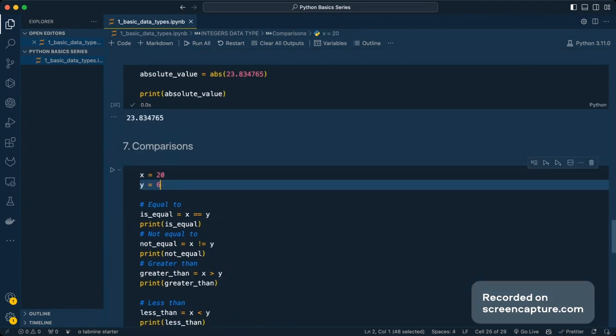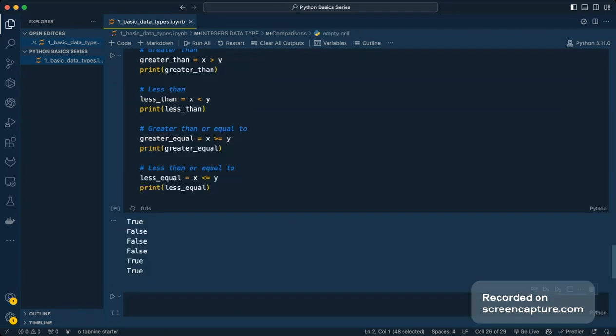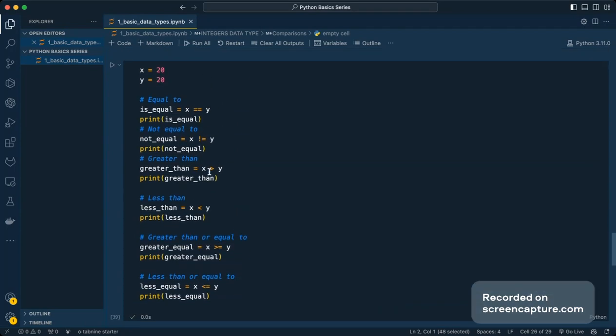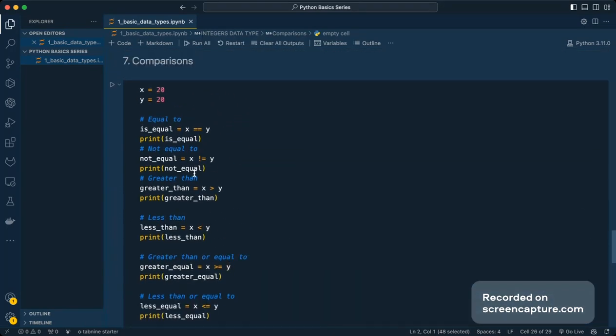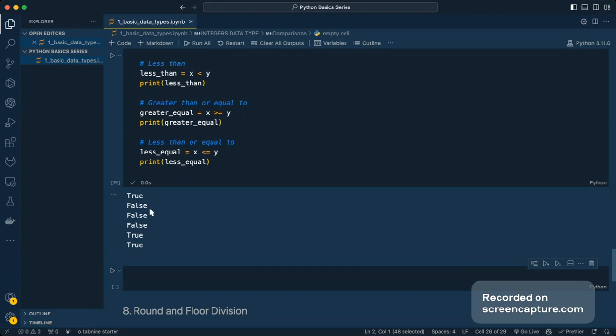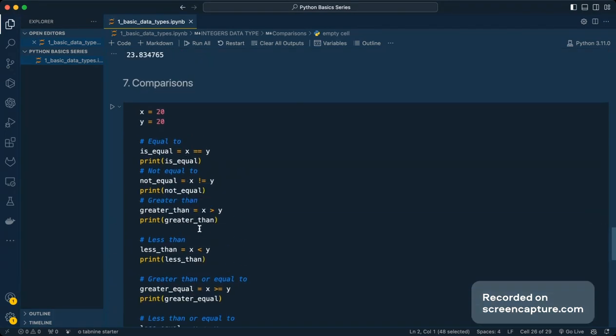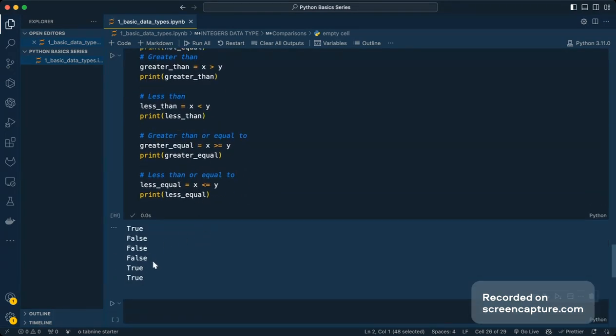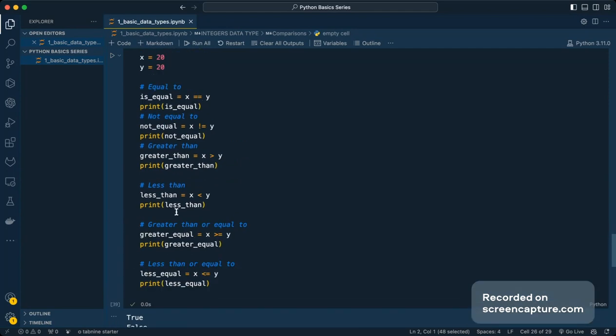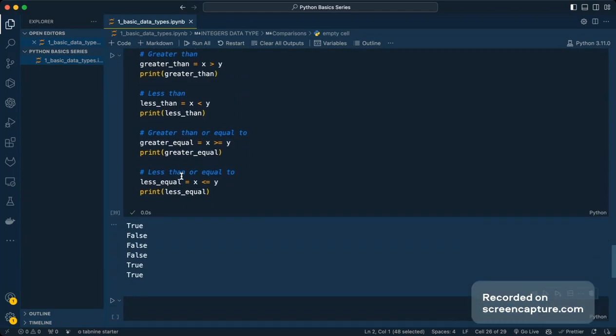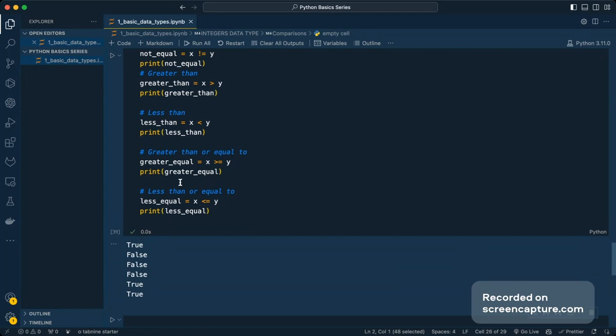So if I try to change the value to 20 and 20, we can see it's equal. Yes, definitely true. Whether it's not equal, it's false because both of them are equal. Then there is greater than, yes, not at all. X is not at all greater than y, or less than, there is also a false value. And finally, here it works more as an or condition: x is greater than y or x is equal to y.